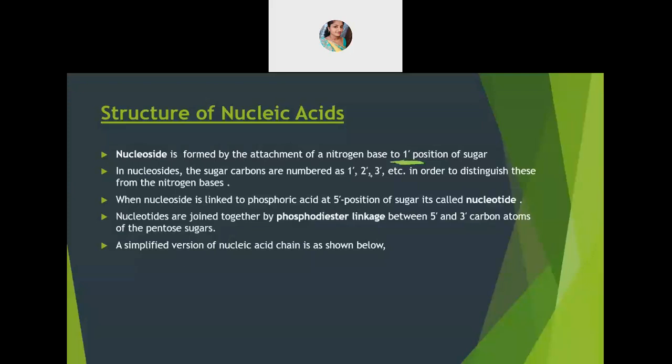And second one, you see in the nucleotide, the phosphoric acid group is present at the fifth position. So you will see that. And between these two nucleotide chains, they are arranged in an anti-parallel way. If one is going in this direction, the other one will be arranged in the opposite direction. This is how the DNA structure is.